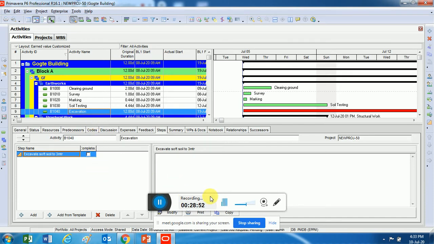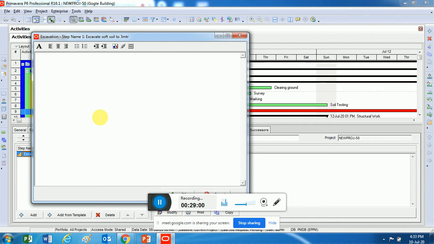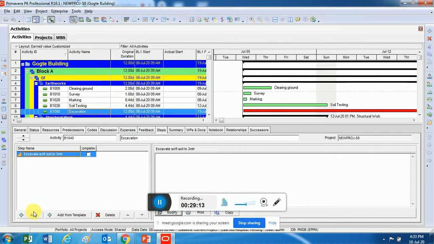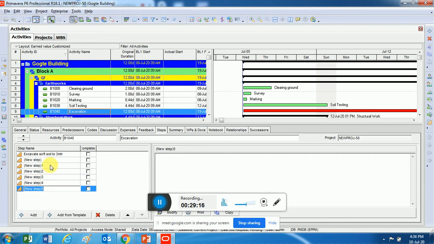And further to that, if you want to add any descriptions to this, there's an option called modify here, right? The moment you click on this modify, it's just a notepad. You can start typing the notes as much as you want. You can type what it is, how much you're excavating, how you are doing it. If you want to add any notes or descriptions to that, you can add it here, and you can add as many steps as you want. Step 1, 2, 3, 4, 5, 6. So how many steps are there, you can add it, so that tomorrow when you're executing this particular activity, it becomes easy for you to say that this particular step on this activity is completed.